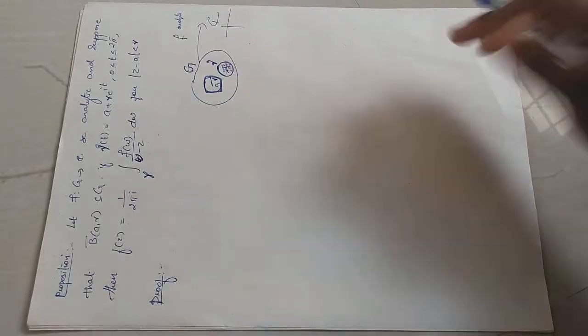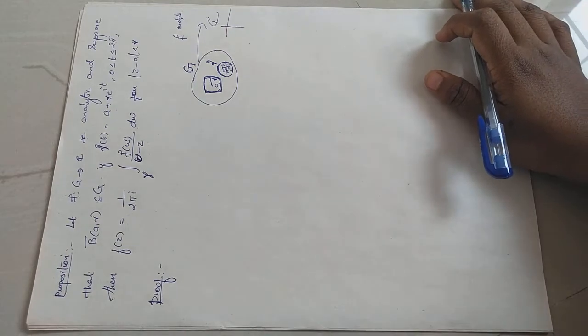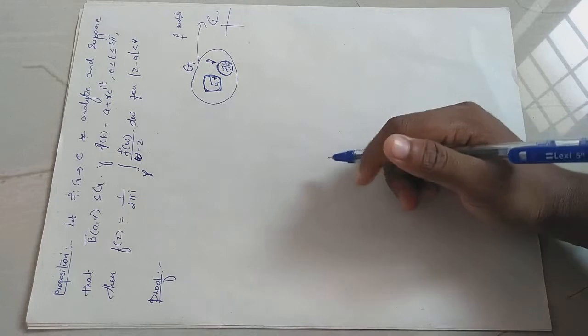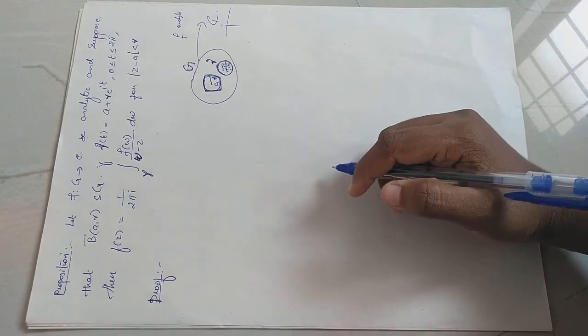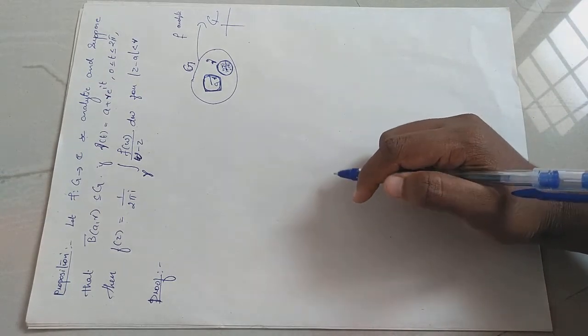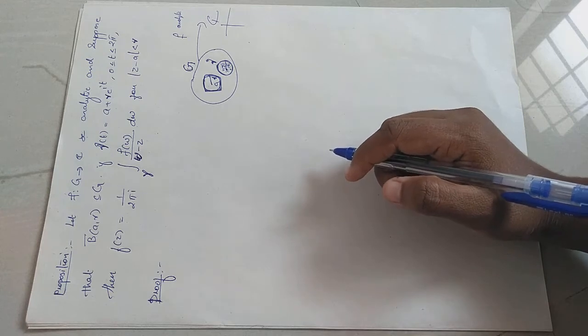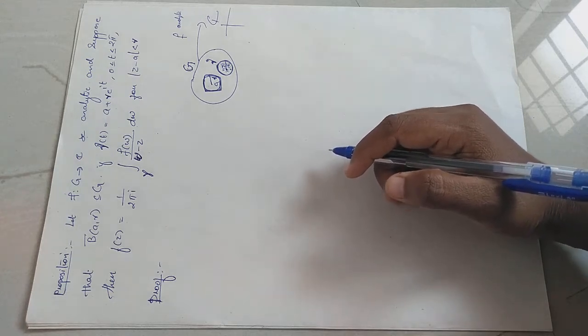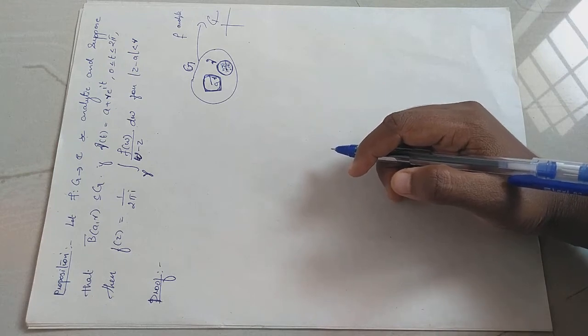Okay, let's see how we'll prove this. This theorem is also proved by using the previous theorem we discussed in the previous video. That means suppose we have a function psi which is continuous, then you can define a function g which is the integral of that psi, then g will be differentiable and g dash of t will be equal to the integral of the partial derivative of psi with respect to t.